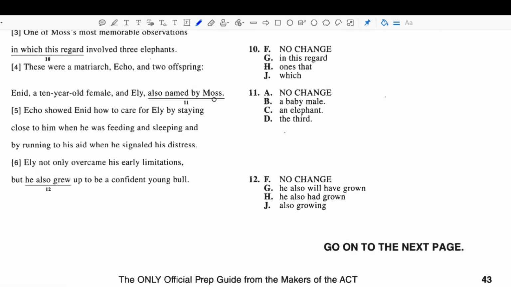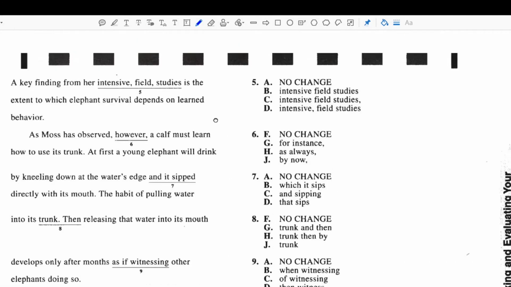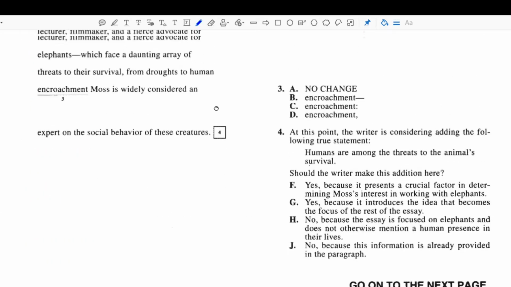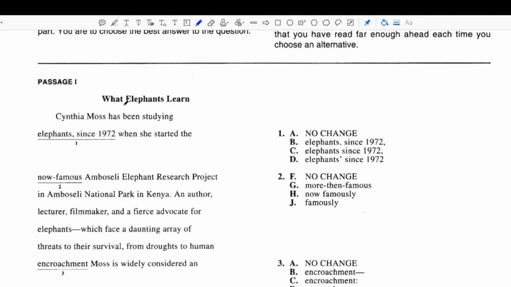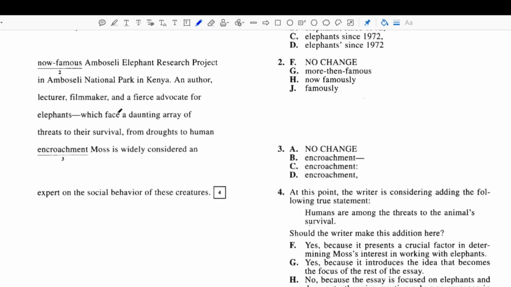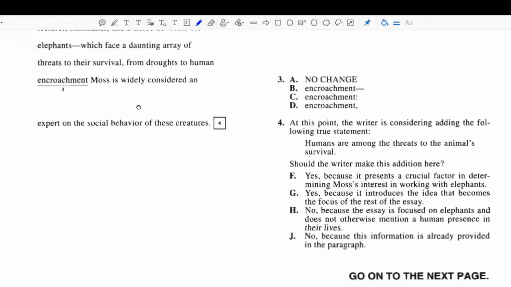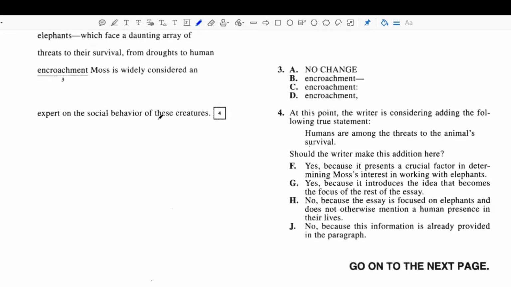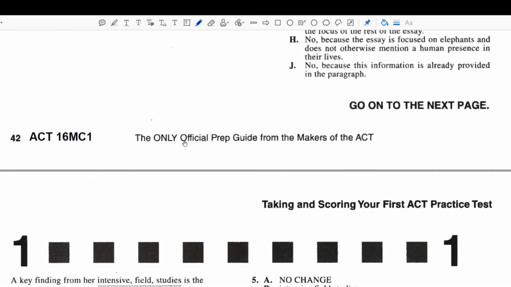And now if I scroll up to the top, and I'm sure you've read this, but just to look back on it and give it a second glance, we can see what's going on. What elephants learn. Okay, so that gives us a clue. Elephants are animals. Behavior makes sense that we're talking about learning, but let's validate that. Cynthia Moss has been studying elephants at this research project in Kenya. And she's an author, lecturer, filmmaker. She's widely considered an expert on social behavior of these creatures. Okay, so it looks like it's leading us into a passage regarding the social behaviors of elephants.